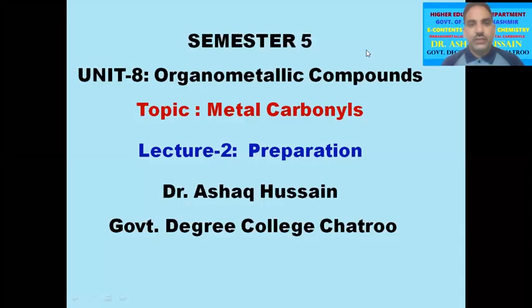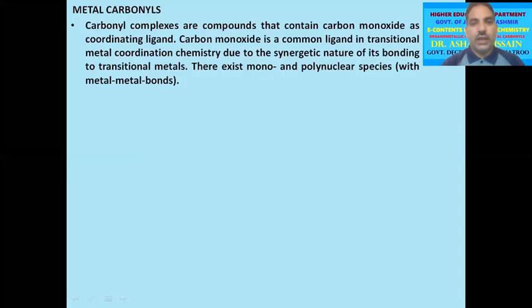Well, students, moving ahead in the organometallic compounds, today in this lecture we will discuss preparation of metal carbonyls. As far as metal carbonyls are concerned, these are the transition metal compounds of carbon monoxide which contain at least one metal carbon bond.